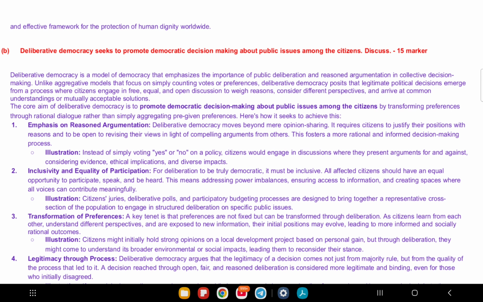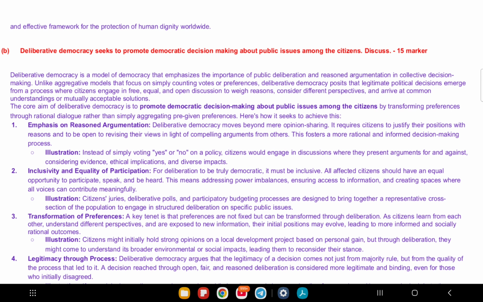Second here is everyone gets a voice. It's democratic only if everyone can join the talk, rich, poor, young, and old. For example, citizens' juries bring random people to discuss policies like budgeting for schools. Third point of discussion is changing minds. Through discussions, people learn new things and might change their views. Someone might support a factory project but change their mind after hearing about pollution effects.